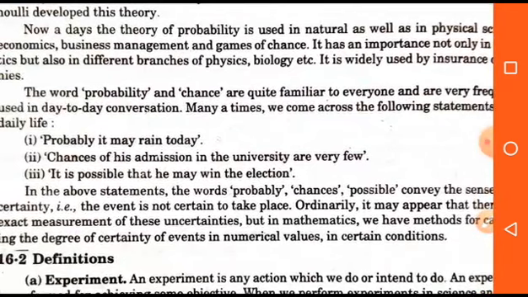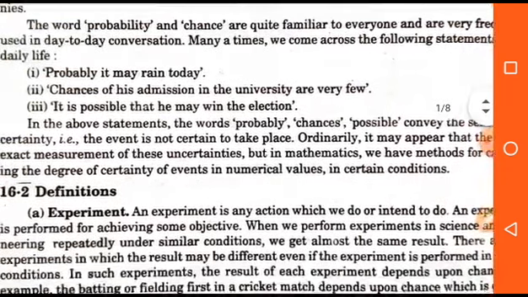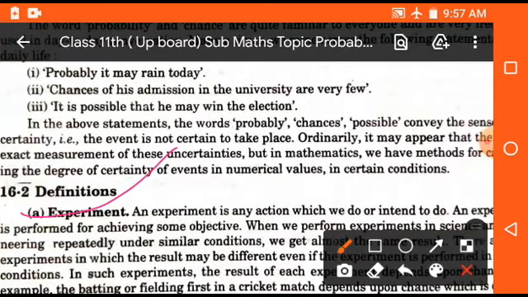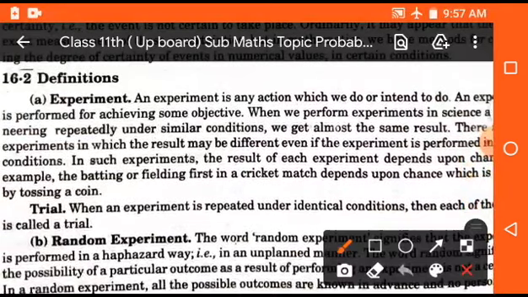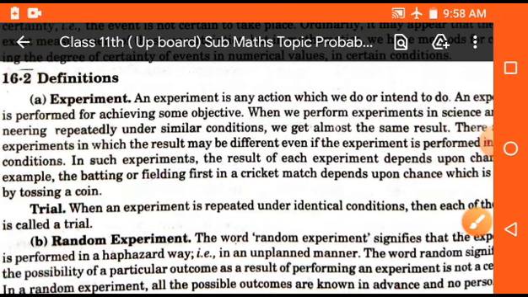Now the first definition is experiment. Experiment means to do anything. If we are performing any work, it is known as an experiment. Now the second one is trial. Trial means when an experiment is repeated under identical conditions, then it is known as a trial. For example, if we are doing any work, then this work can be considered as a trial.